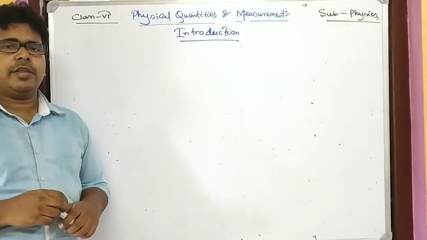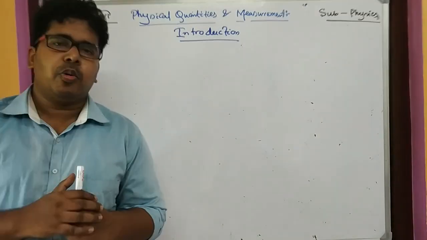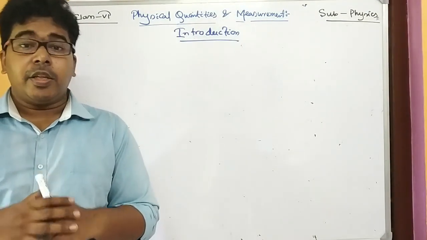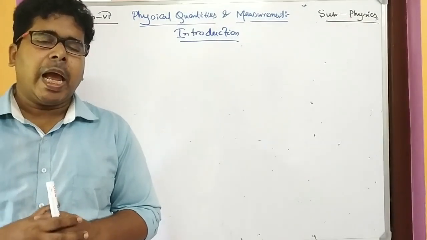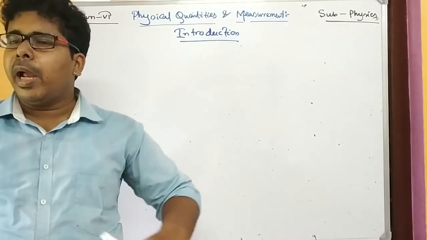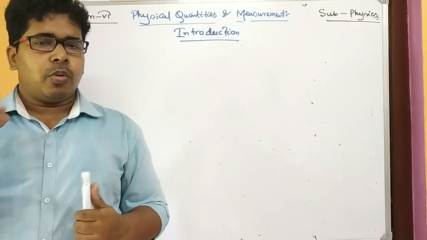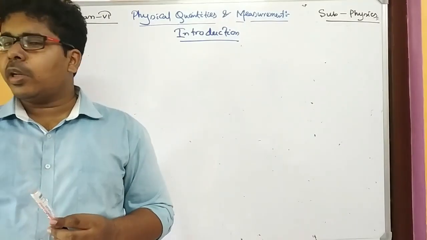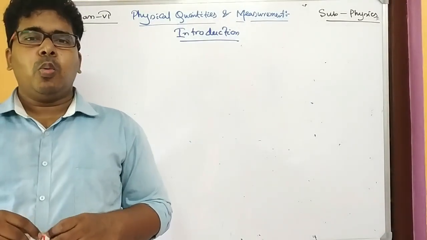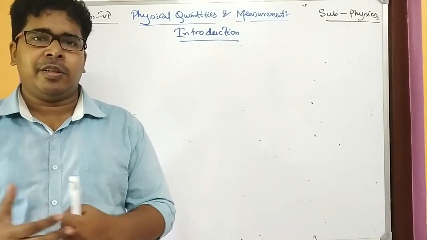Physical quantity. See, in a previous chapter we have learned about matter, states of matter, and we know all the matters are there around ourselves. So these matters which are around ourselves, we have to learn about it.